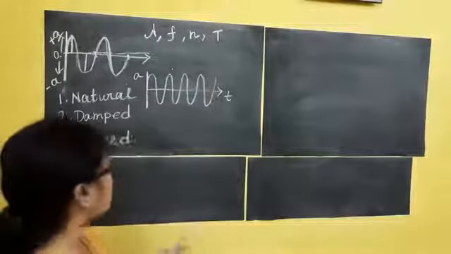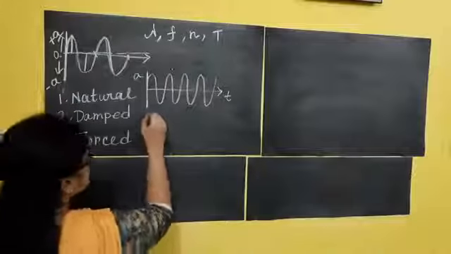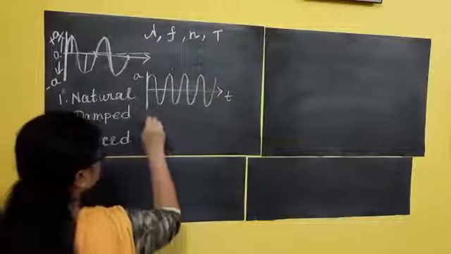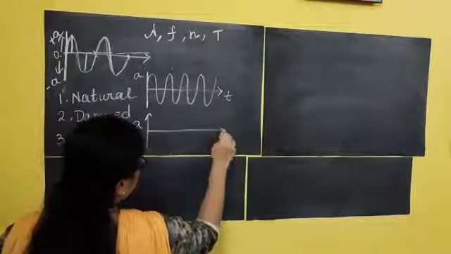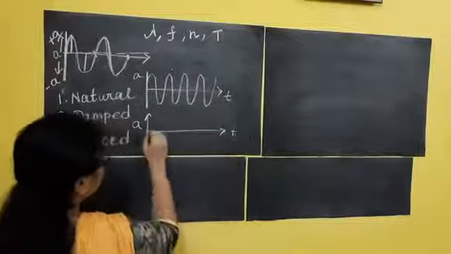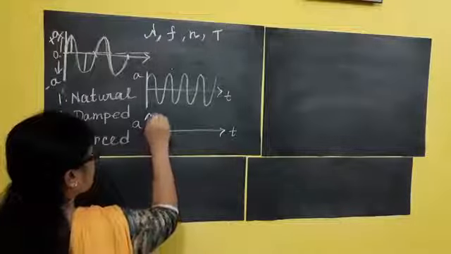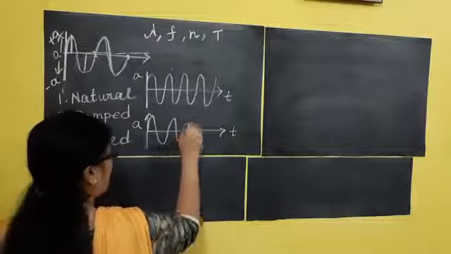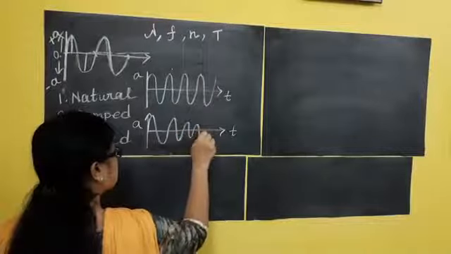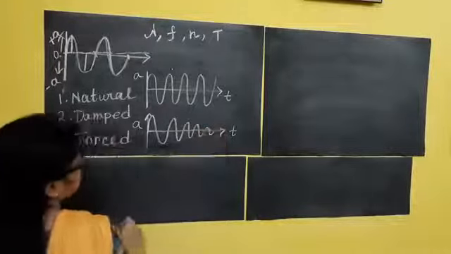So how can I show you damped vibration? Suppose this one is the amplitude and this one is the time t. What is happening? Slowly the amplitude will go on decreasing, as well as sometimes the frequency. Clear?